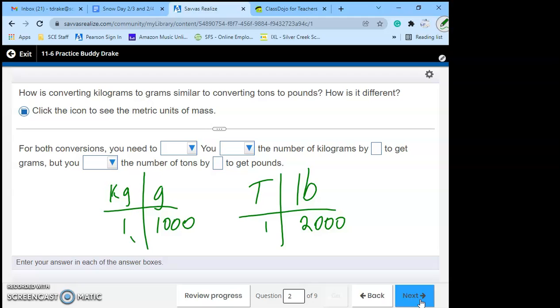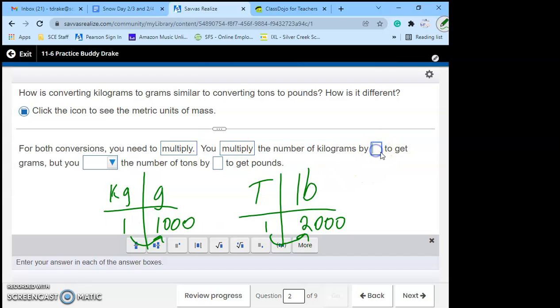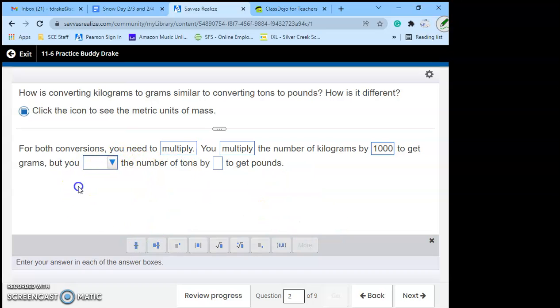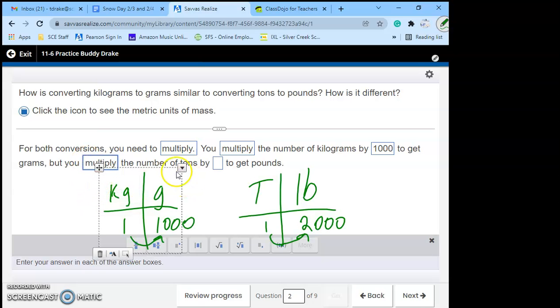Well, how do we get from 1 to 1,000 or from 1 to 2,000? Well, the answer is multiplying. So for both of these, we need to multiply. We need to multiply the number of kilograms by what? How do we get from 1 to 1,000? By 1,000. And then for the number of tons, we need to multiply the number of tons by, well, how do we get from 1 to 2,000? Times 2,000. That's it.